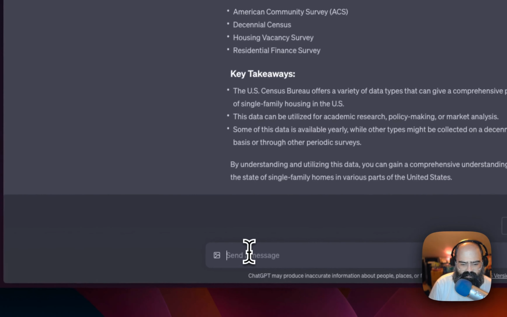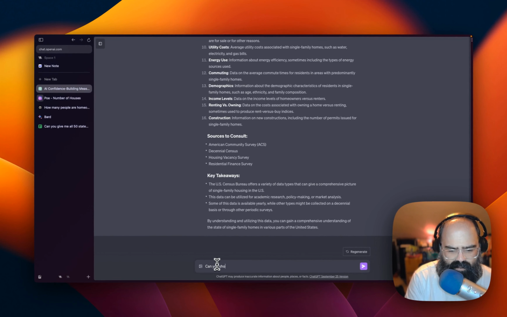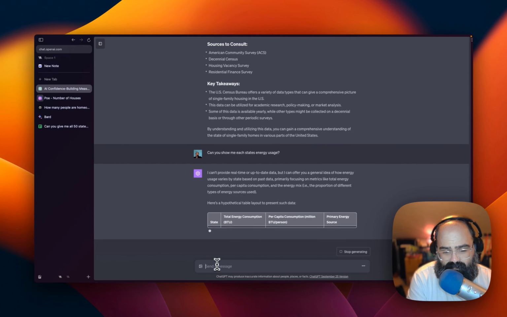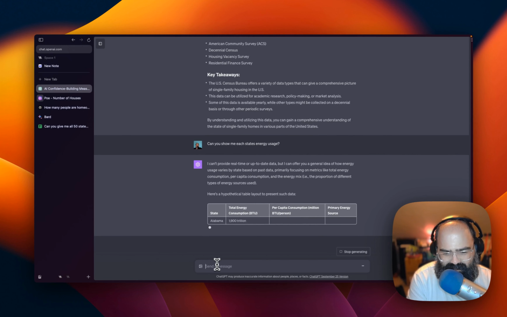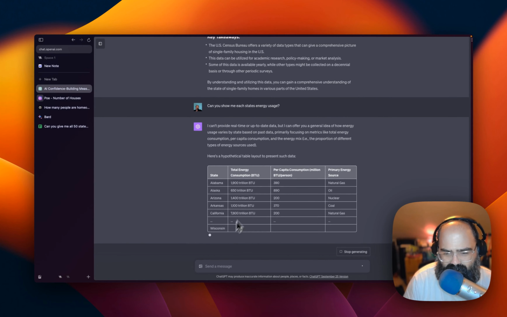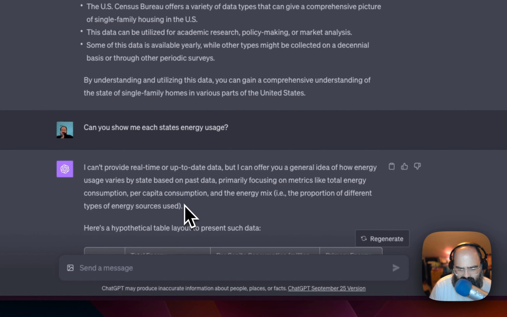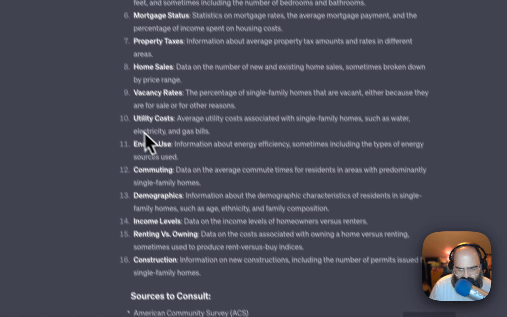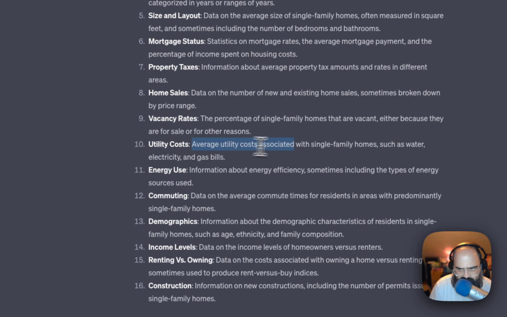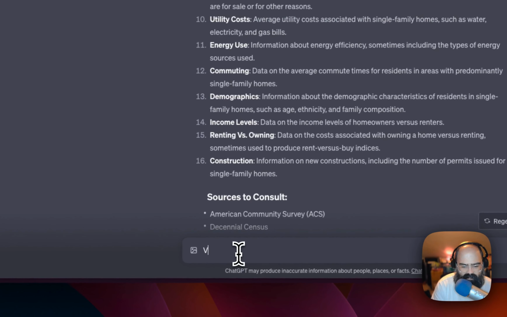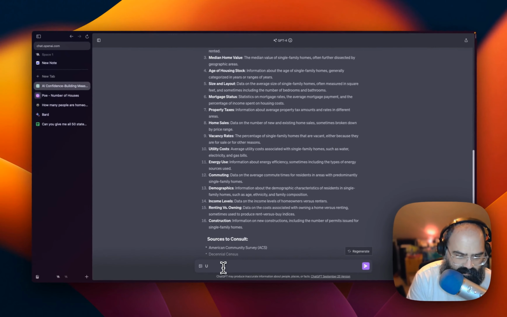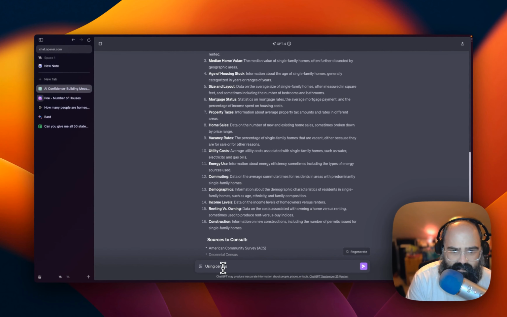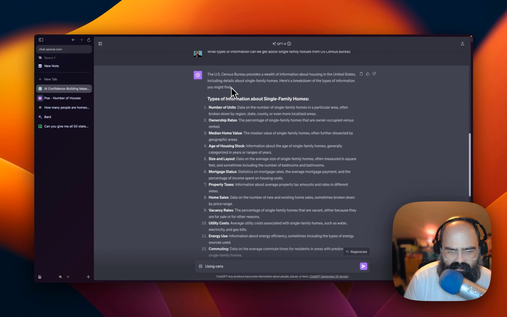Let's say, show me each state's energy usage. This is why you gotta have really good prompts, everyone. Yeah, like don't give me the hypothetical layout. Average energy use of single-family homes using census data. Using census, spelling census wrong. Census data, break down.